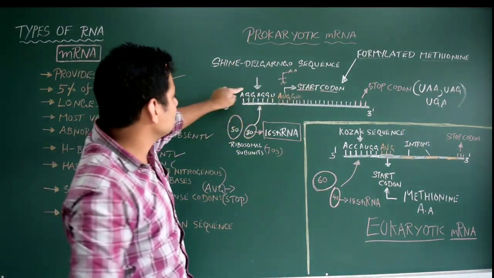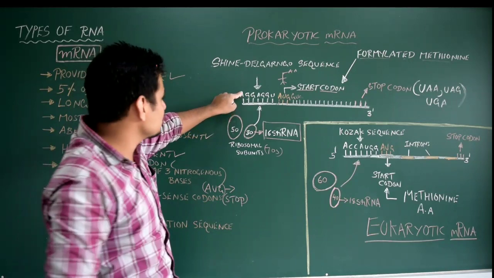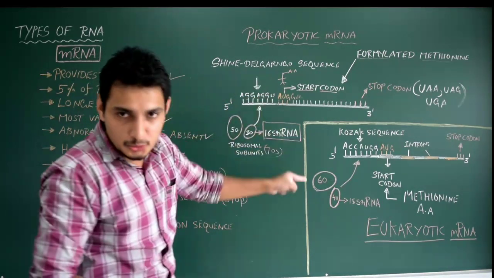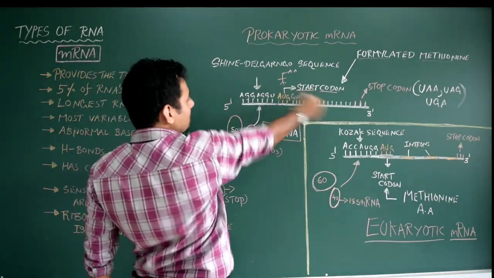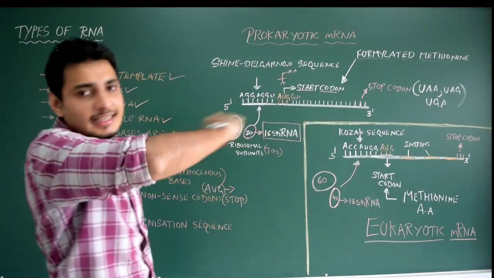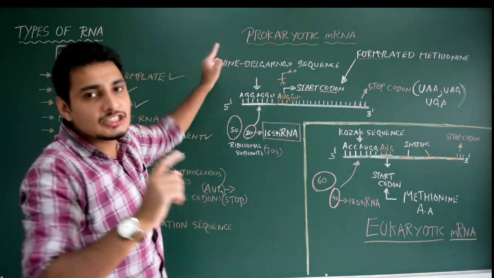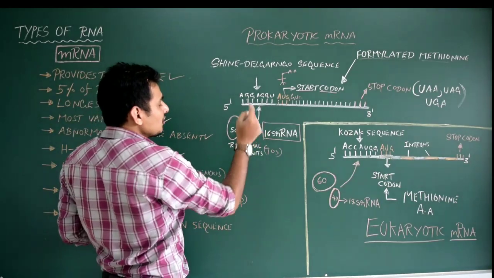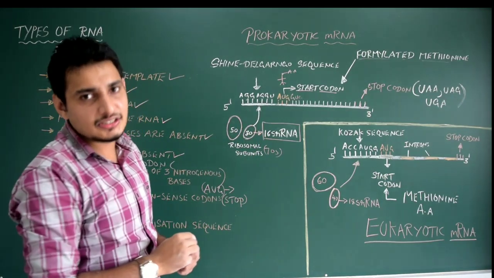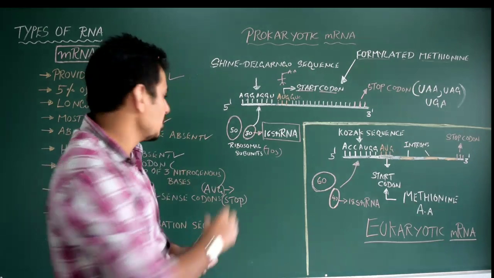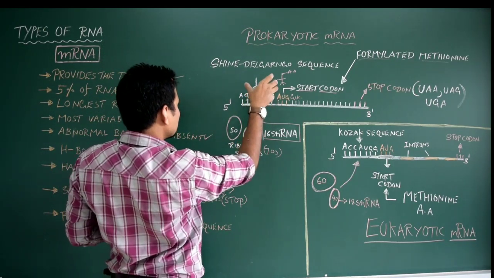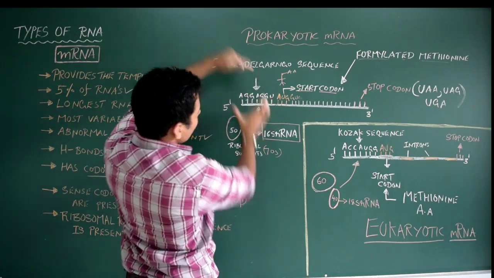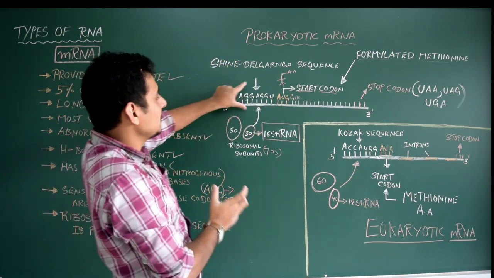The Shine-Dalgarno sequence has 7 unpaired bases that read 5' to 3', AGGAGGU. Remember this? Okay, 5' to 3' is the reading strand of the mRNA, called the Shine-Dalgarno sequence, which helps in the recognition of the smaller subunit, that is the 30S ribosomal subunit of the prokaryote. Once this 30S ribosomal subunit binds, it will attract the 50S subunit. Okay, so now the entire ribosome is formed on the mRNA.